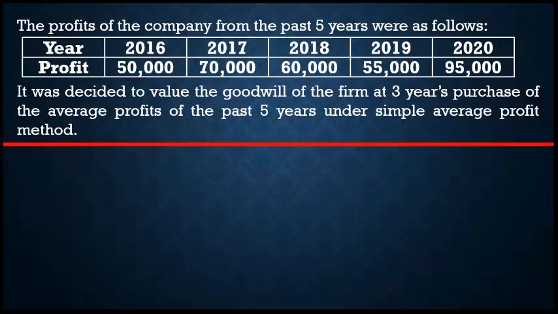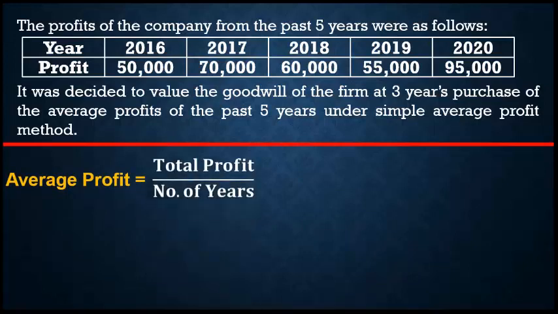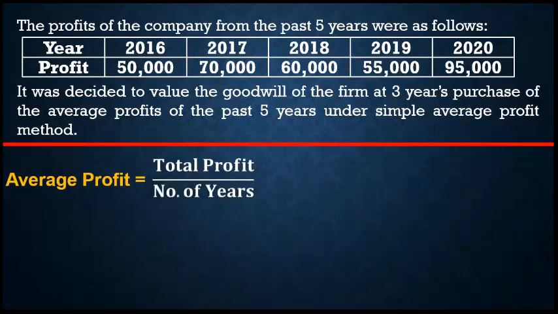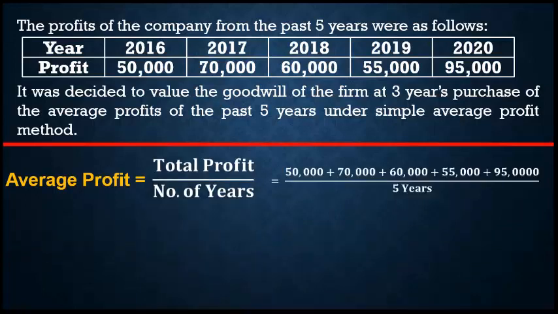First, average profit is equal to, what is the formula? Total profit divided by number of years. First year profit 50,000, second year profit 70,000, third year profit 60,000, fourth year profit 55,000, fifth year profit 95,000.